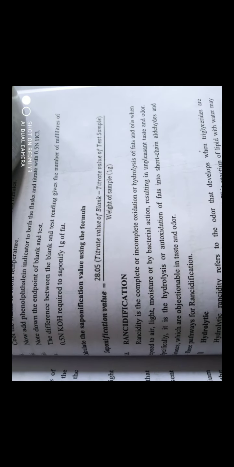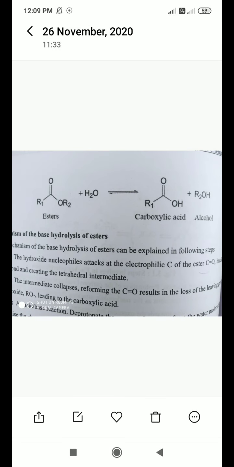They have mentioned the formula for how to calculate the saponification value. Saponification value is equal to 28.05, which is the factor, times, in brackets, the titrate value of blank minus the titrate value of test sample, divided by the weight of the sample, like 1 gram. This is the saponification value. This is all about fatty acid reactions. In tomorrow's lecture we will see the different constants for fatty acids, like analytical constant, iodine value, acid value, saponification value, and others.